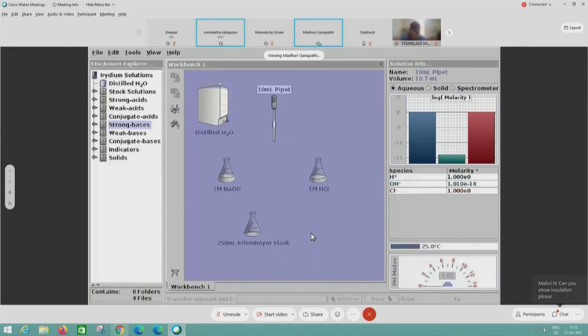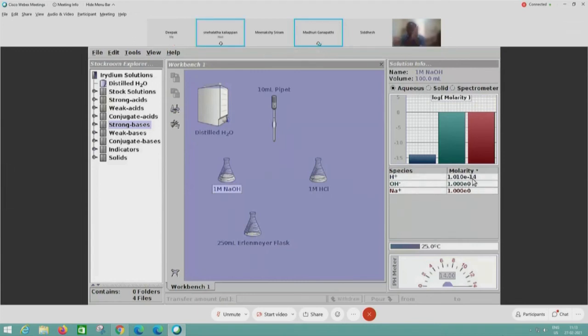Oh, that E also you explained, Madhuri. Yes, many people are having this doubt. E stands for 10 to the power. Let me click sodium hydroxide. Here for sodium hydroxide, it says H plus 1.010 E minus 14. E minus 14 means it is actually 1.010 into 10 to the power of minus 14.